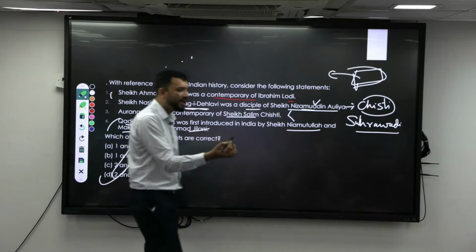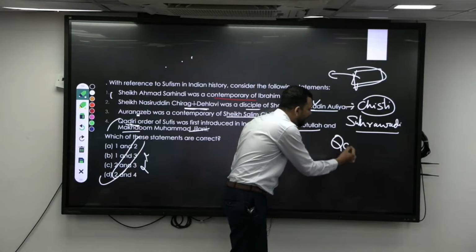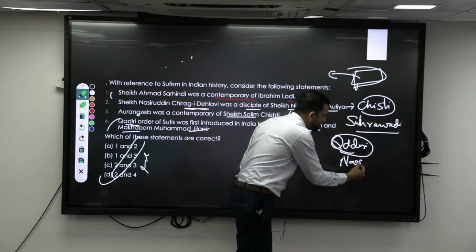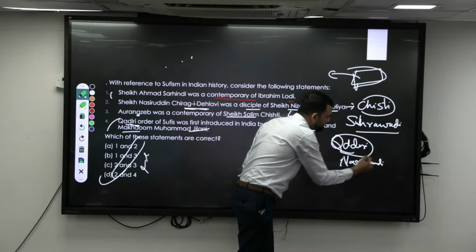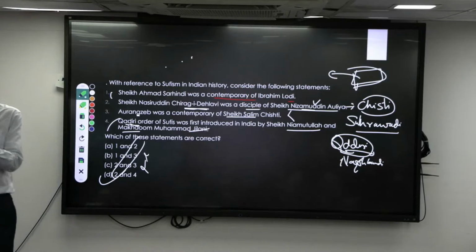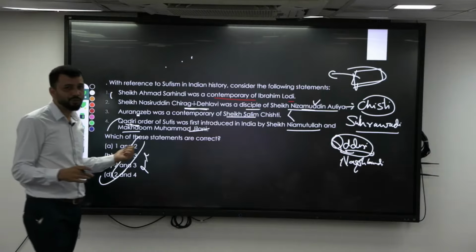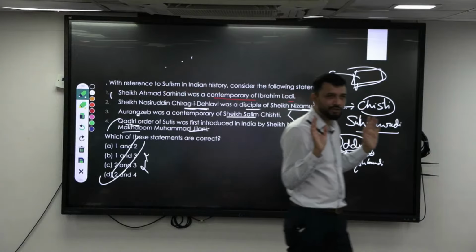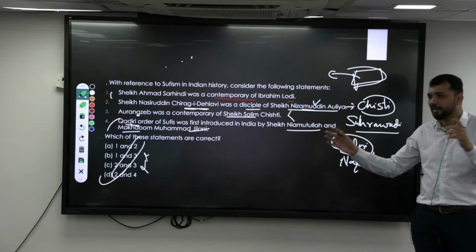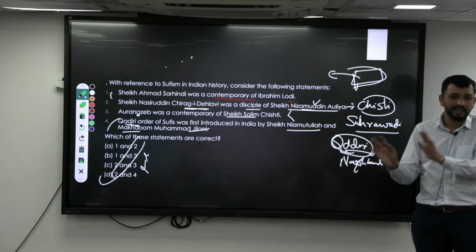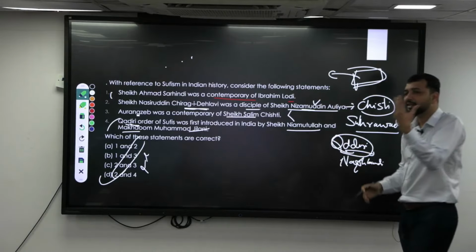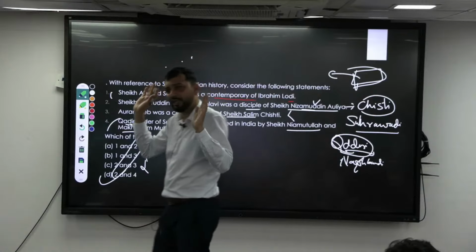Then in the later period we get two more orders. One is the Qadri order, and one is the Naqshbandi order. The Qadri order is more liberal in nature, while Naqshbandi is completely orthodox. However, the Qadris also did not believe in sama and meditation. They followed Sharia law to an extent, but they were more liberal and not very strict. So Qadri was more liberal, and Naqshbandi was more conservative and opposite.